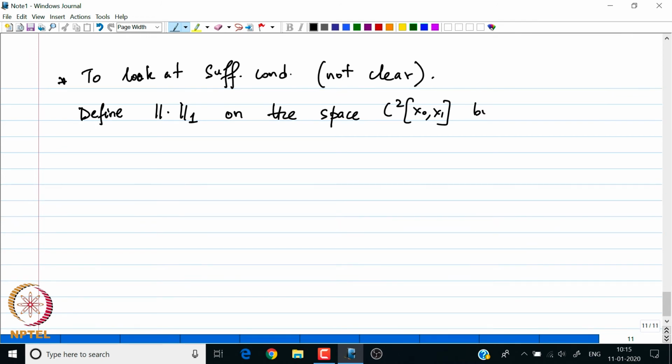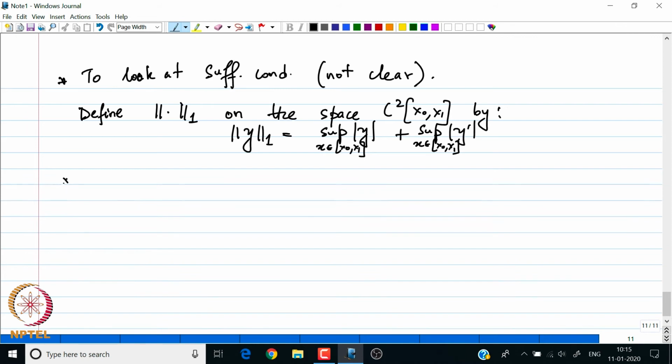By the following, I define my one norm of y to be the supremum of mod of y for all x from x naught to x1, plus the supremum of mod of y prime for all x from x naught to x1, right. So, this is how I define my one norm, and with this one norm I can describe the definition of the so called weak minima as well as later on a strong minima.